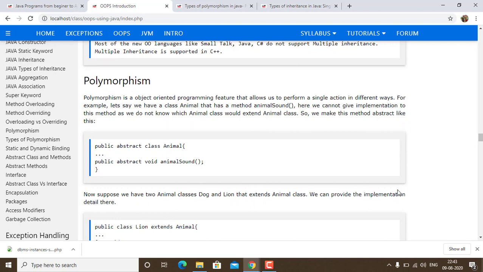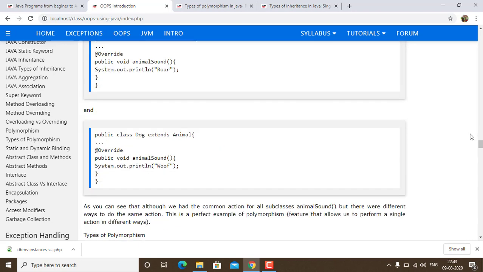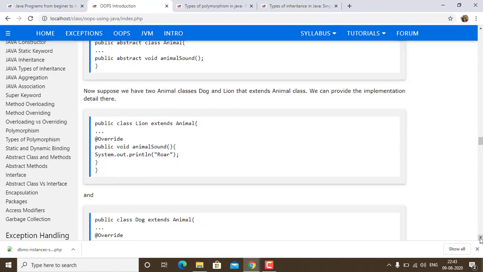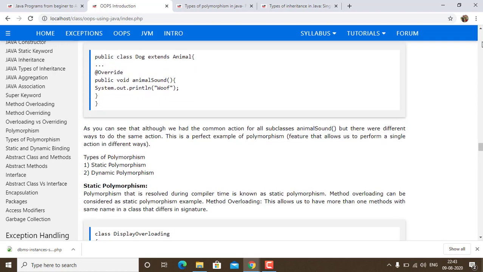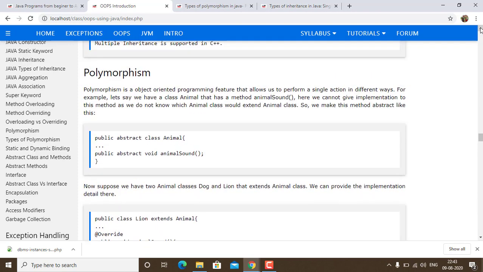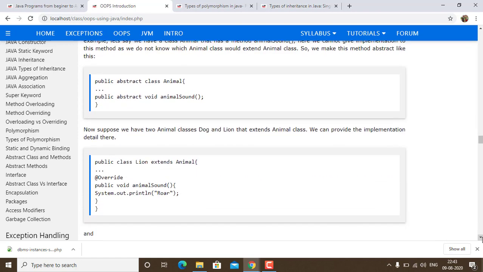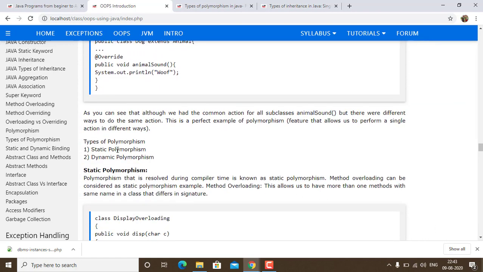Now proceeding further to polymorphism. Poly means many, morph means form. Polymorphism means taking more than one form. Here we have divided it into two parts: static polymorphism and dynamic polymorphism. Polymorphism that is resolved during compile time is known as static polymorphism.